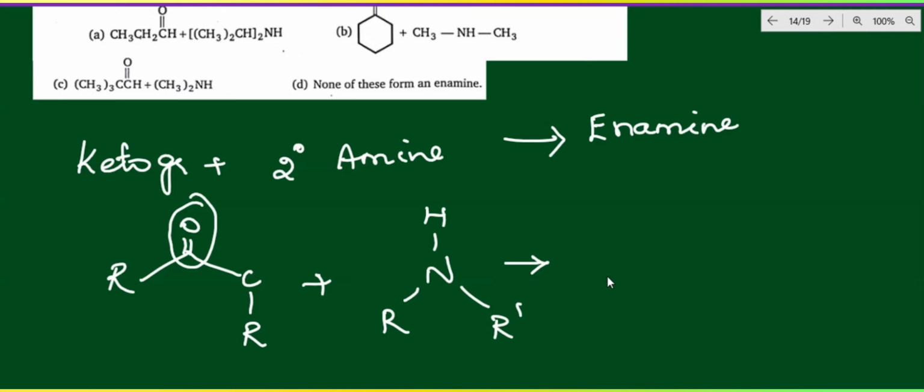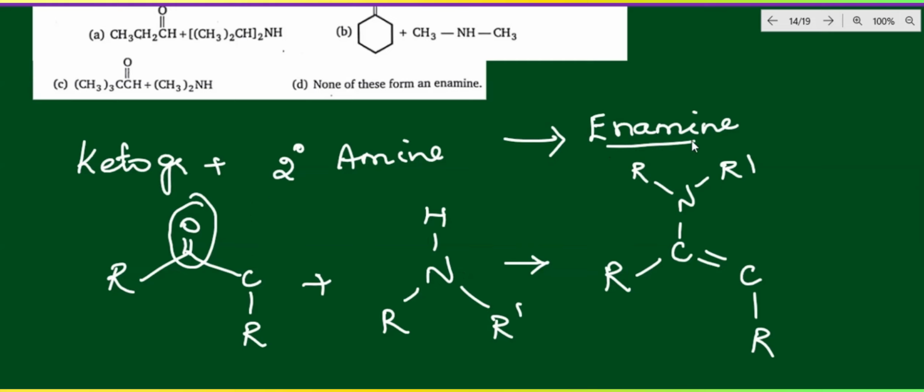So naturally what you will get is R, C, N, with R and R dash on the nitrogen, since the H is released. Here you will get the double bond. This double bond comes over here, C, R. The double bond breaks at that point, and the secondary amine attaches over here. So this structure is called enamine. Imine is also there, but this is enamine. So the keto group's double bond moves to the adjacent carbon. That is what I wanted to mention.